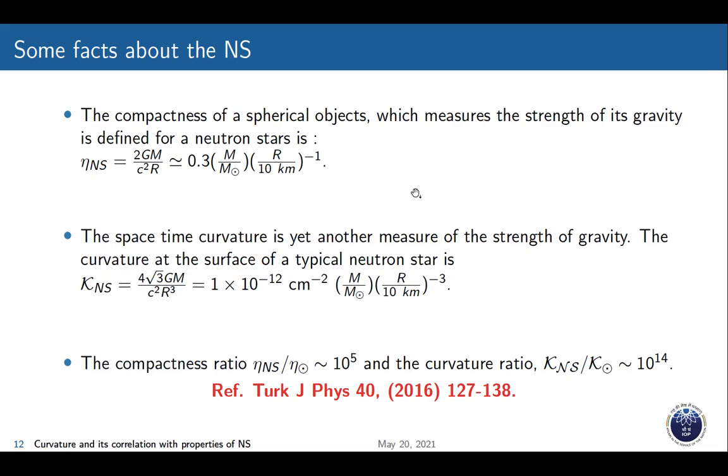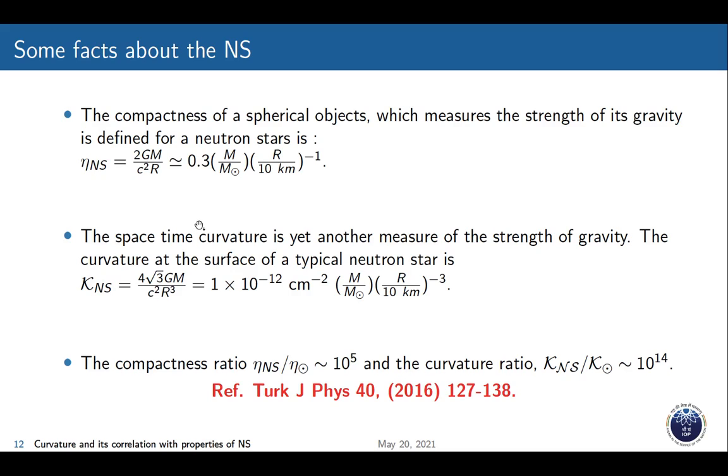Then we will talk about some facts about the neutron star. The compactness is of the order of 0.3, given by M by solar mass times R by 10 km to the power minus 1, which measures the strength of the gravity. If you know the neutron star mass and radius, you can get the compactness of a typical neutron star.